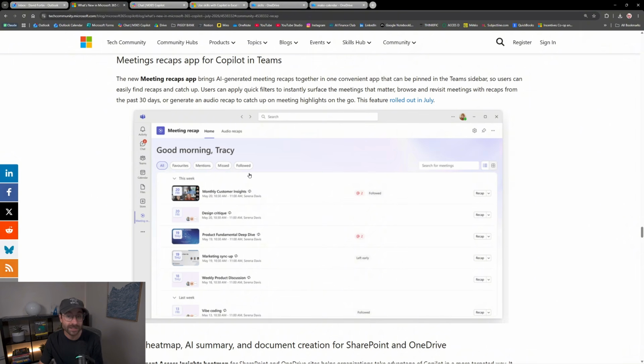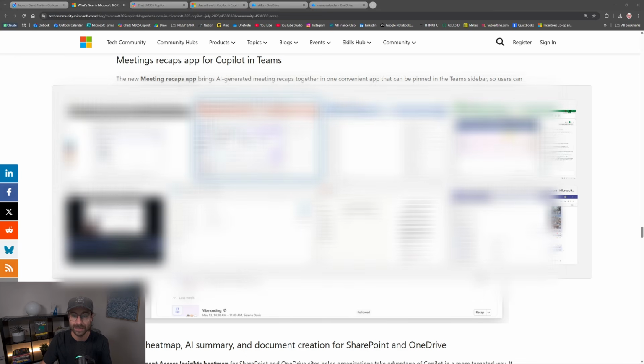So basically what it's gonna do, as you can see on the screen, is that every time you record a meeting with Copilot in Teams, two things. If you have the paid version, it will give you a transcript and action items. Like, it's really great. Let me show you. Maybe I can do that right now.